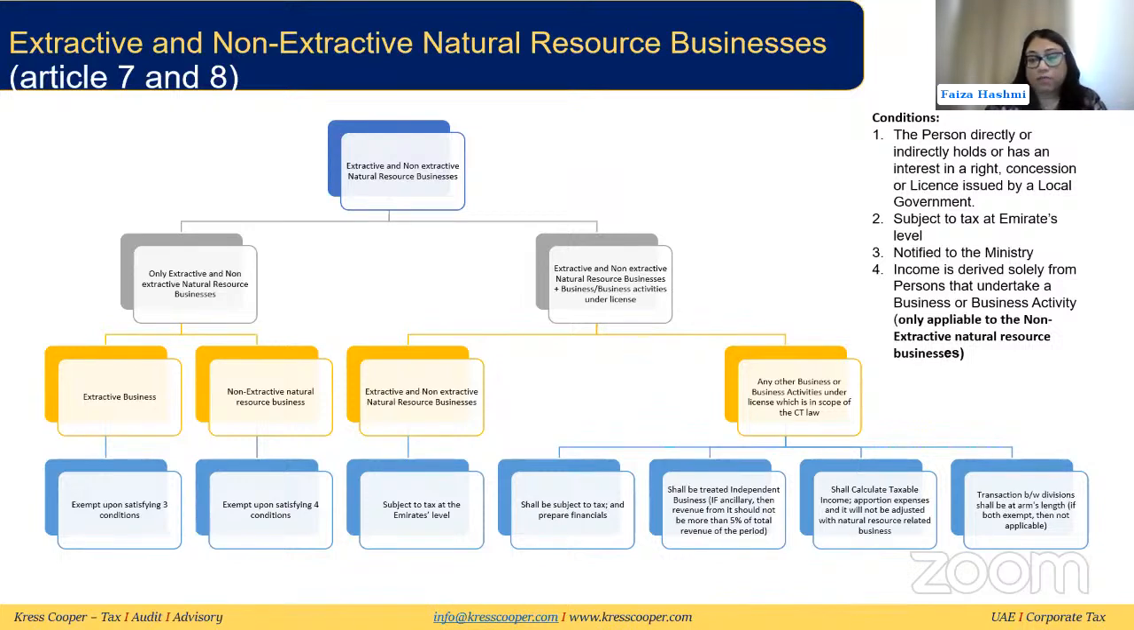They have to calculate the taxable income, file the return, and apportion the expenses between the two businesses, and they cannot adjust any losses from one category to the other, from the extractive to the other business category, like we discussed in the previous slide. Again, the transactions between these divisions will be treated as transactions with related parties, and they need to be at arm's length. The only exception is if they are both exempt, in which case it will not be applicable. Otherwise, they will be treated as related parties, and they will need to meet the arm's length condition and transfer pricing rules.